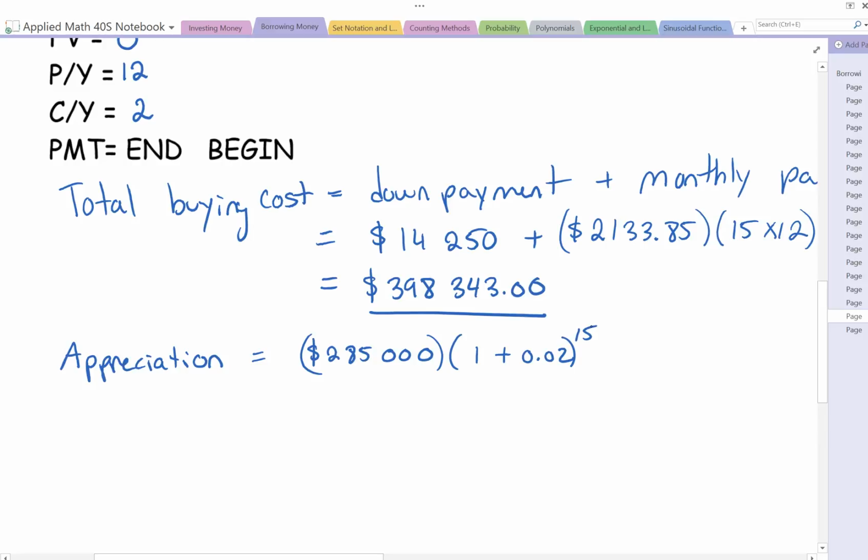If it was depreciating, take off that 1. If it's appreciating, add the 1. And what that 1 does is it adds it on to the value. Doing that math, you get a house that would be worth $383,572.48 at the end of those 15 years. Just going to make a note here that this is the 2% appreciation.